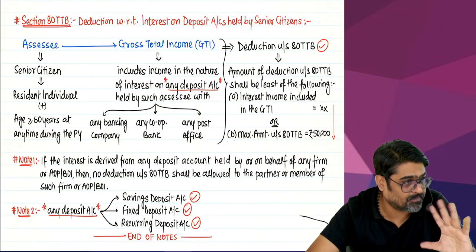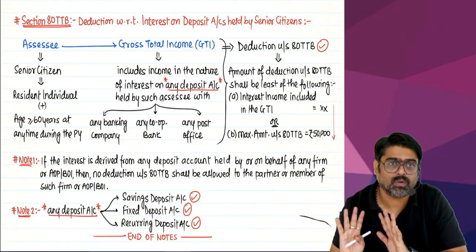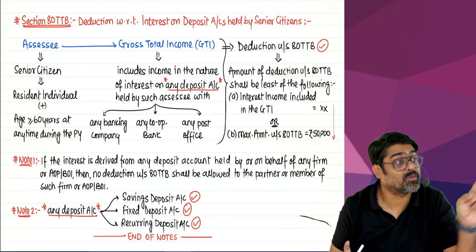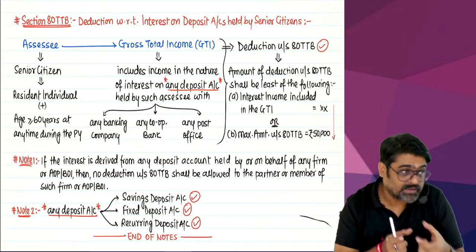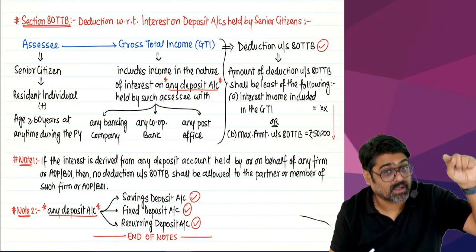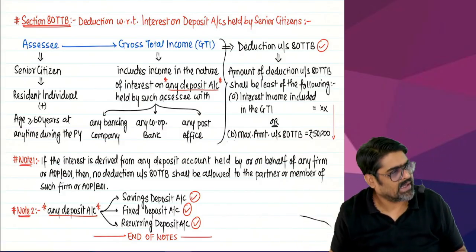Subject to maximum. Will you remember this? So interest on savings will also be allowed, provided that interest on savings deposit you have shown taxable. Interest on recurring deposits, interest on fixed deposits which you have shown taxable under the IFOS head in your GTI. So take that interest and claim it as a deduction under 80TTB.